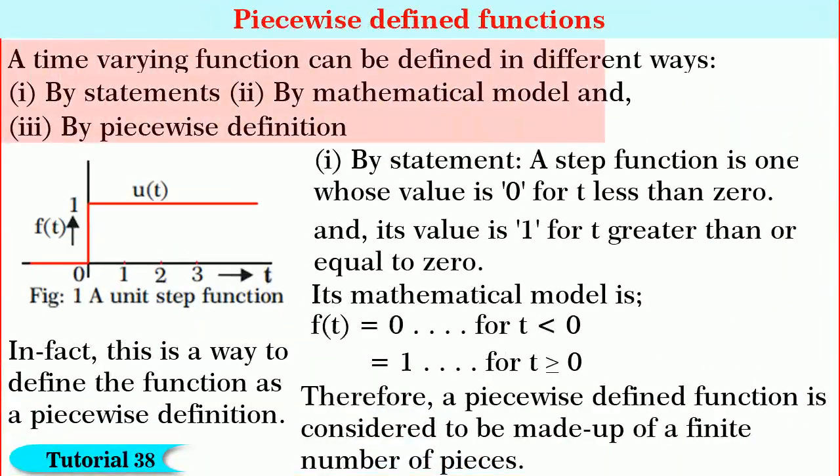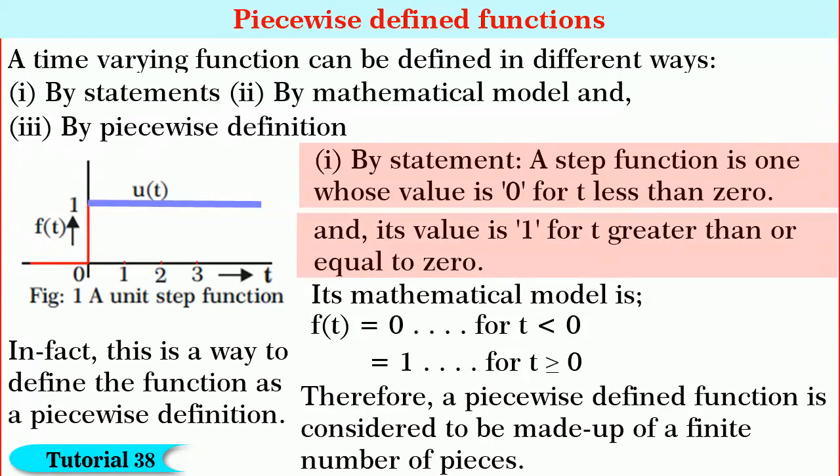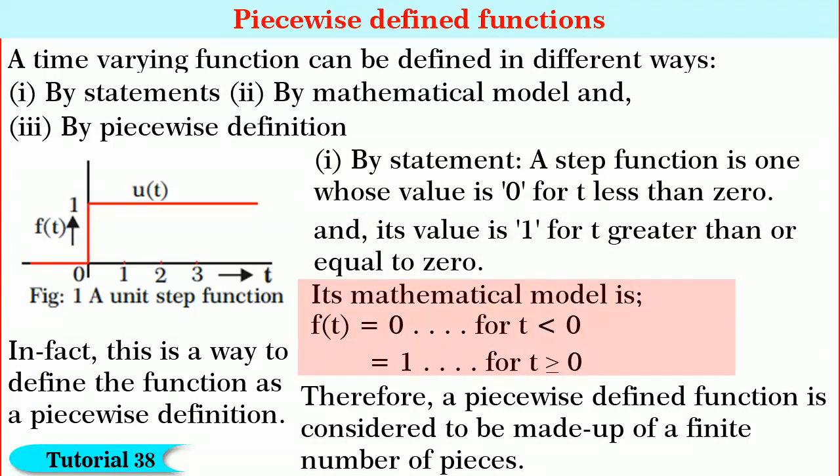Friends, first let me explain the ways in which the given function can be expressed. Then let us represent the given function using piecewise definition. Consider a simple step function which occurs at t is equal to 0 as shown in figure. Expressing by statements, we can say that this function is 0 for t less than 0 and is equal to 1 for t greater than 0. Its mathematical model also you know.